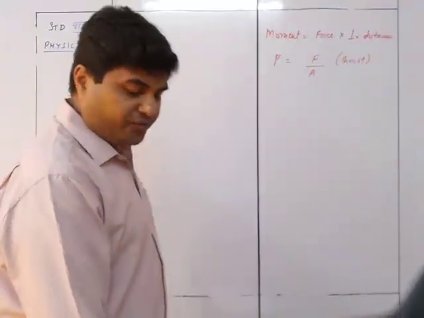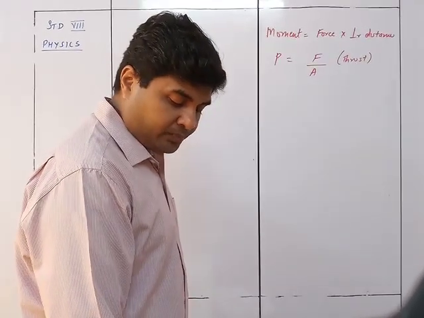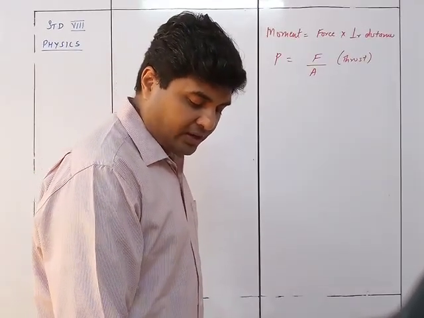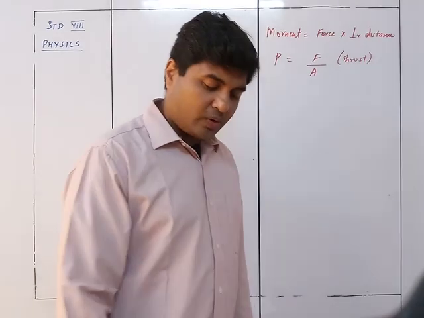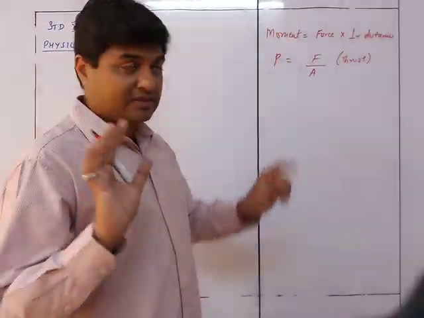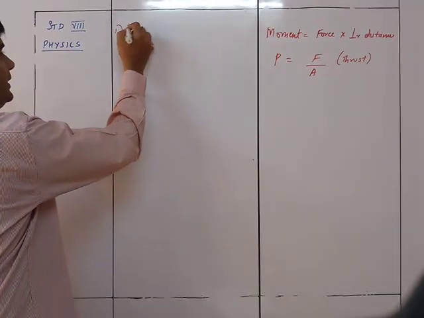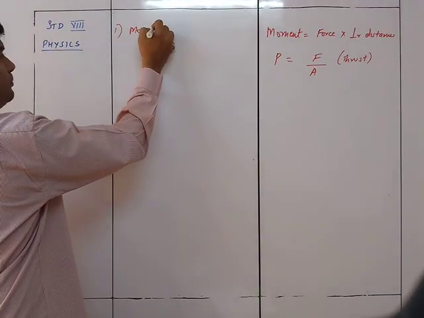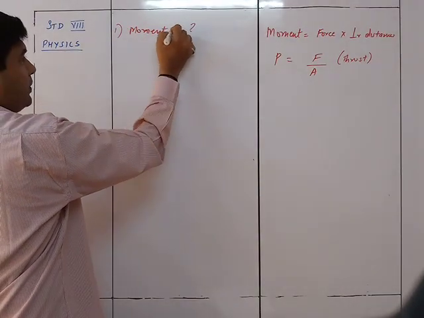Find the moment of force of 20 Newton about its axis of rotation at a distance of 0.5 meters. So what is given to me? Find the moment of force. We know very well that moment of force is asked. So first we note the moment, which needs to be found out.